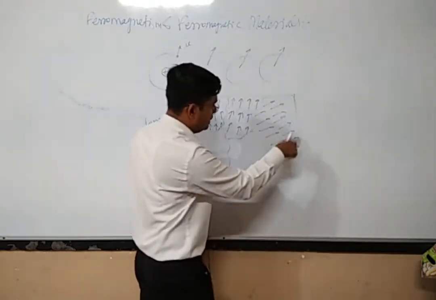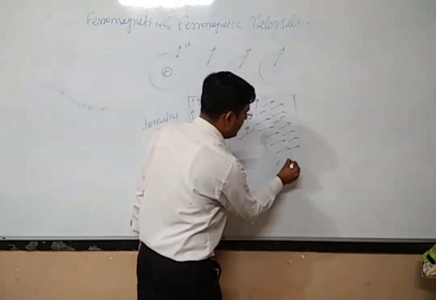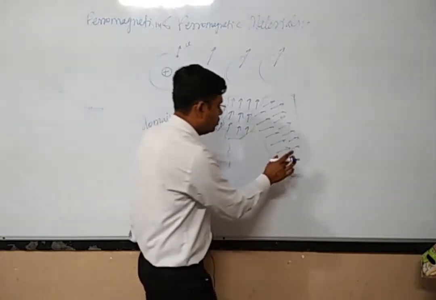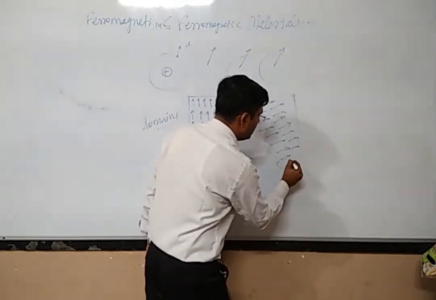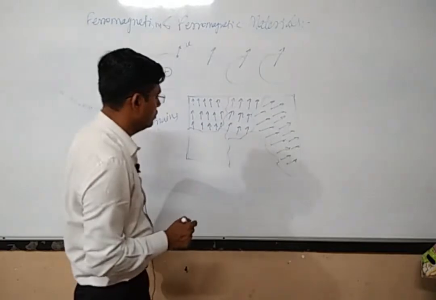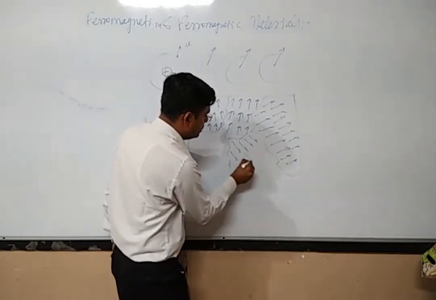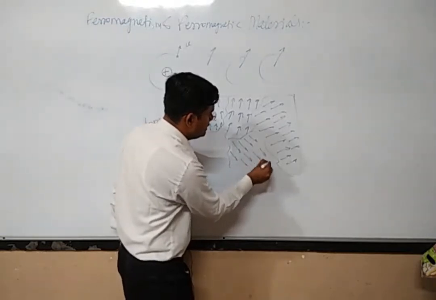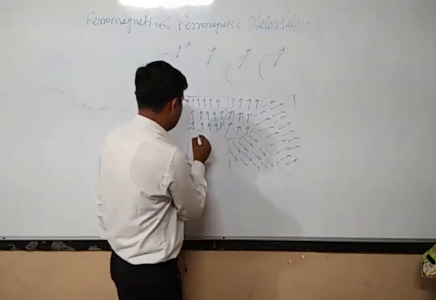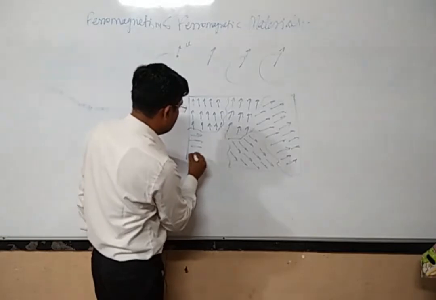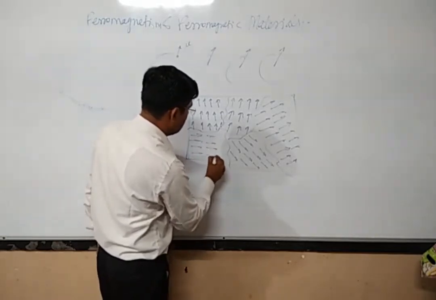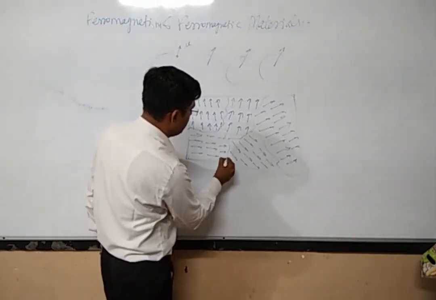You cannot find one magnetic moment aligned differently within the same domain. So an adjacent domain may have the orientation of atomic magnets in a different direction. This is the case with ferromagnetic material.